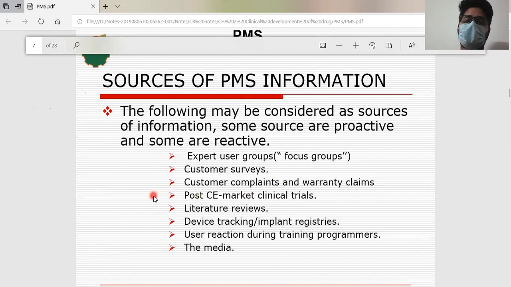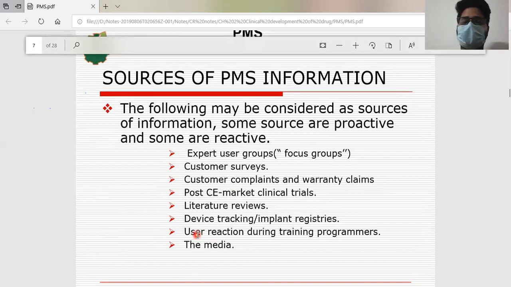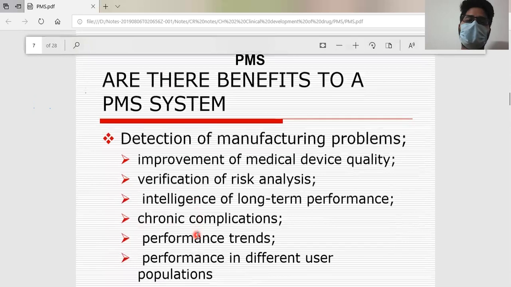Next, post-CE-market clinical trials. Next, any literature that has been written about the drug. Next, device tracking and implant registers. Next, user reaction during training programs and the media. Right, these are some of the sources of post-marketing surveillance where you can get data.